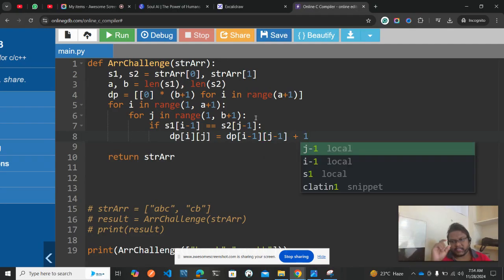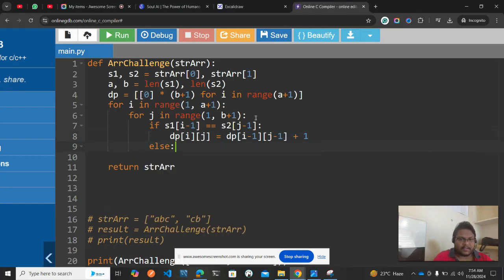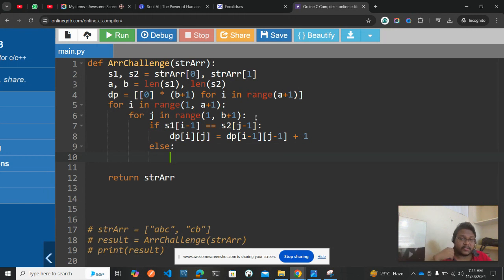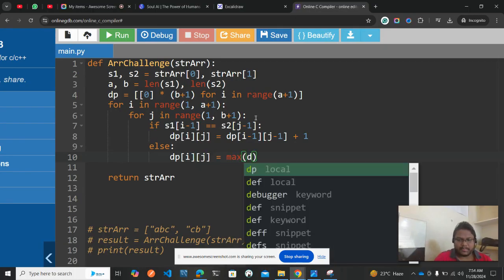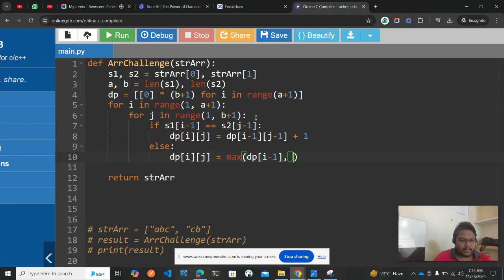Initially you will be having that 0, and for that particular 0 I am adding 1. All good. If it is not equal, in that particular place we need to take the maximum of it. So dp of i comma j is equal to max of dp of i minus 1 comma j, and then dp of i comma j minus 1. Good, all good. Hope you have understood the logic itself.